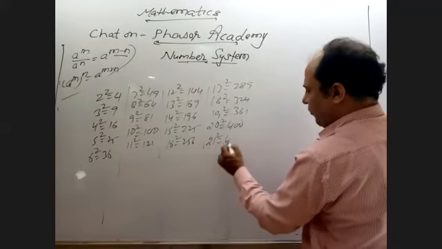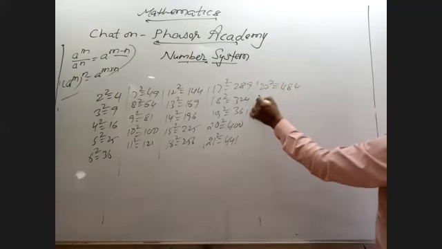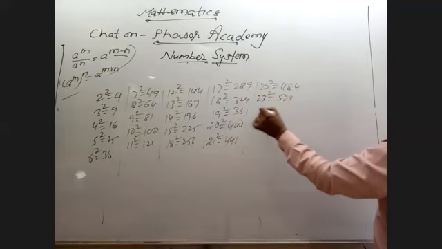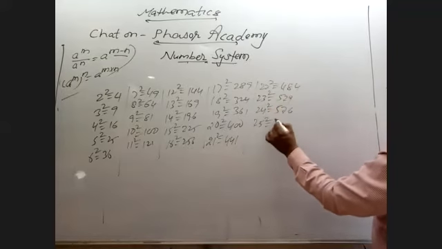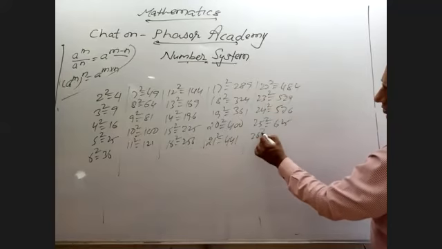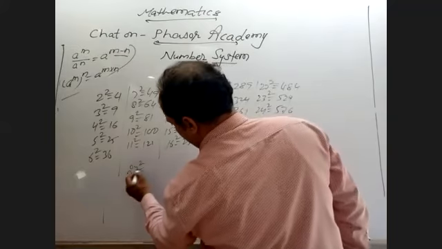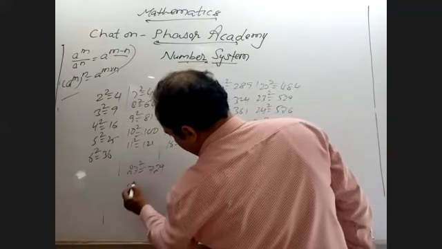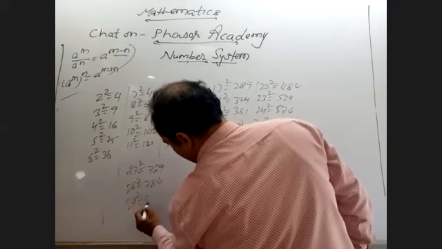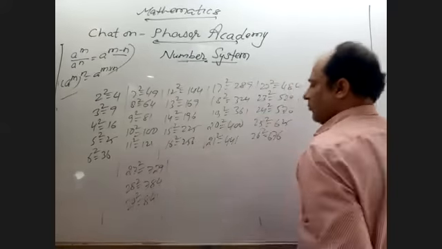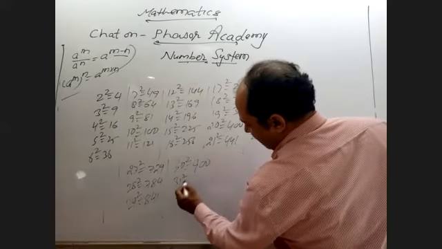21 square is your 441, 22 square is equal to 484, 23 square is equal to 529, 24 square is equal to 576. 25 square equal to 625, 26 square equal to 676, again 27 square equal to 729, 28 square equal to 784, 29 square equal to 841, 30 square equal to 900. Some more things you have to know.